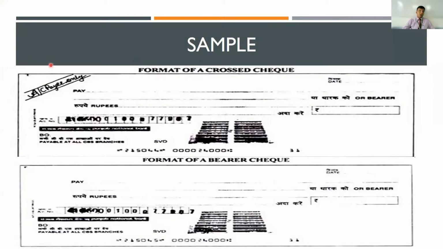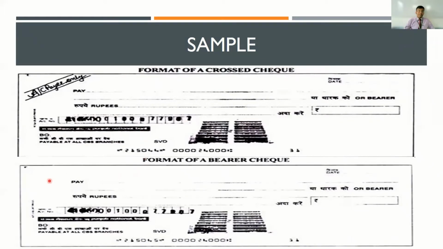In the case of an account payee check, the person whose name is mentioned against the check is the only person authorized to encash it. So for example, if I say pay John Thomas, then only John Thomas can encash this check. Other people will not be allowed to encash the check. So that's what happens in the case of a cross check.